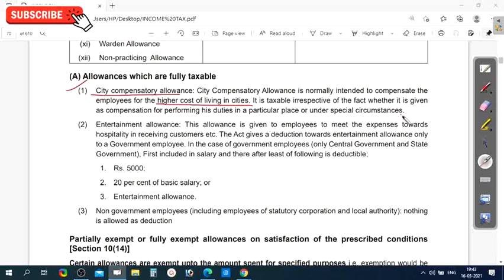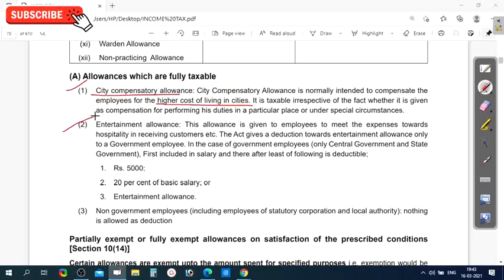So, irrespective of the situation, if an employee receives that city compensatory allowance, he has to pay tax on such an allowance.